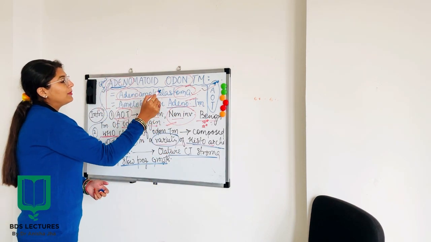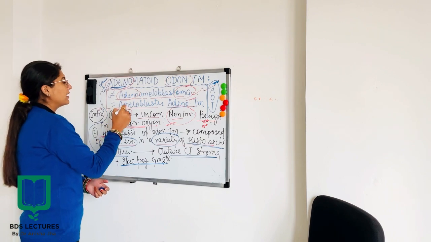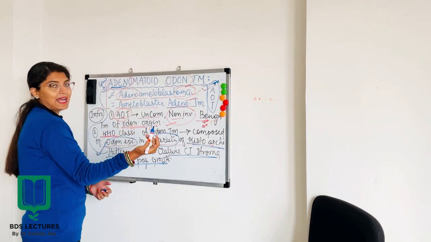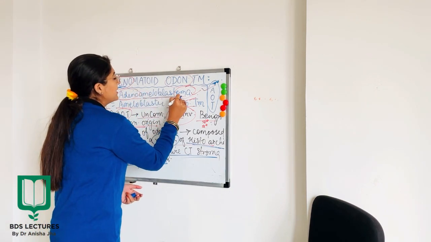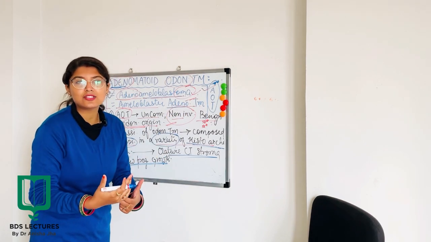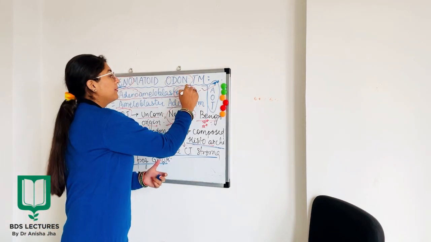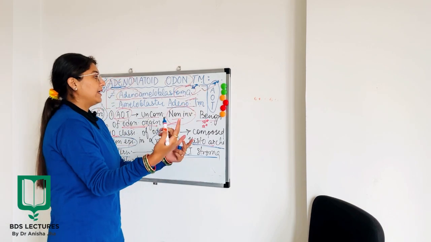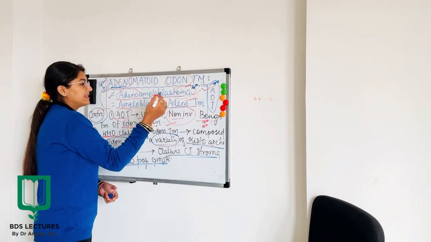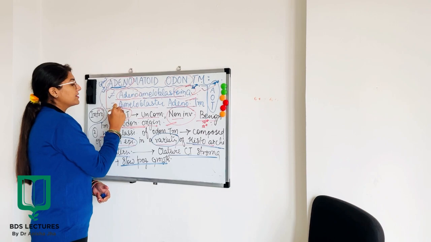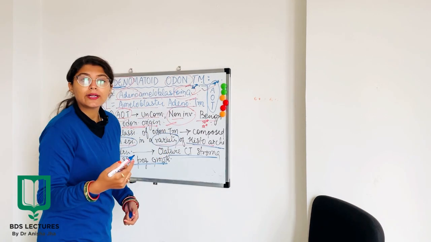Now, adenoameloblastoma से भी आपको समझ में आएगा, adeno is something similar to gland and ameloblastoma is ameloblast-like cells जो होंगे, उनमें एक benign tumor will be there. Okay, oma is the suffix. Now, the second term is ameloblastic adenomatoid tumor.